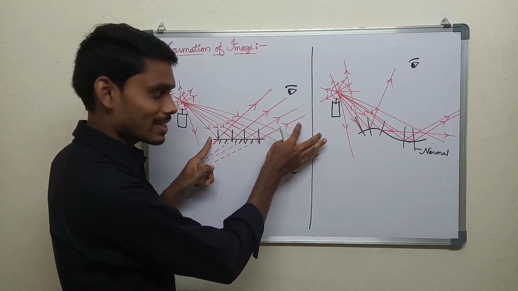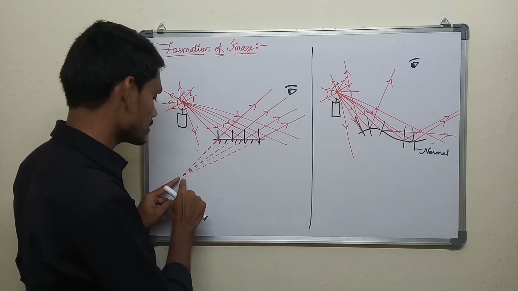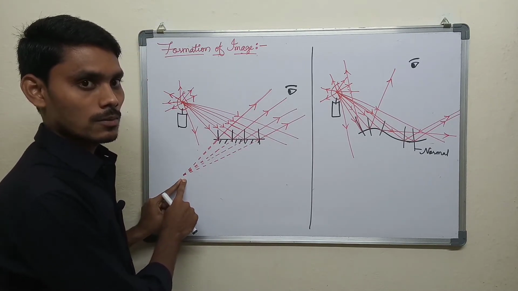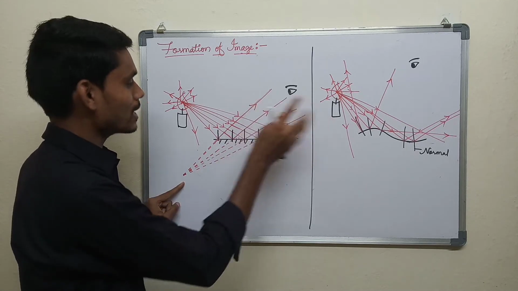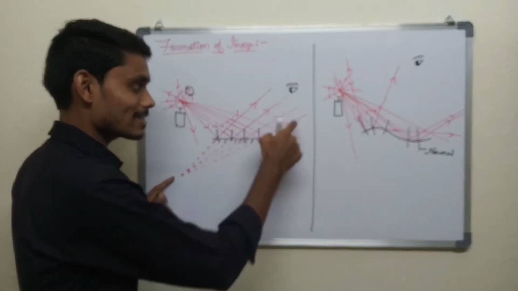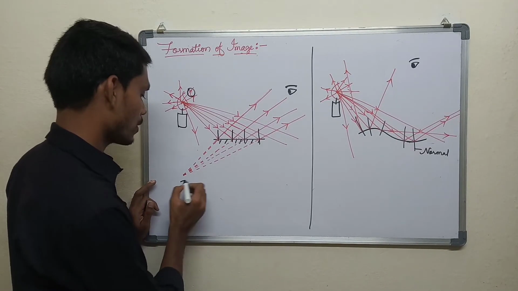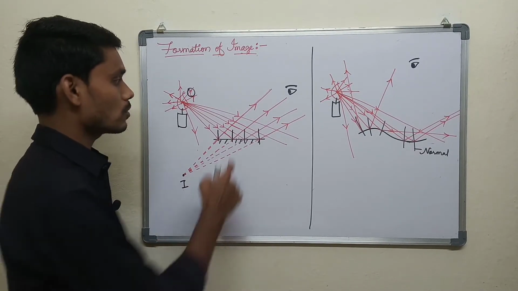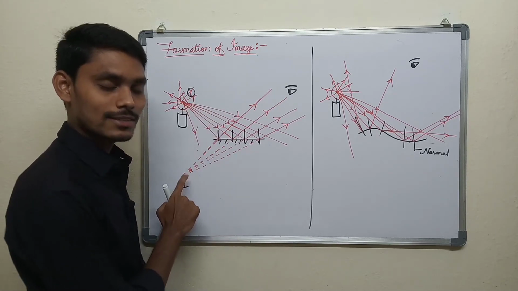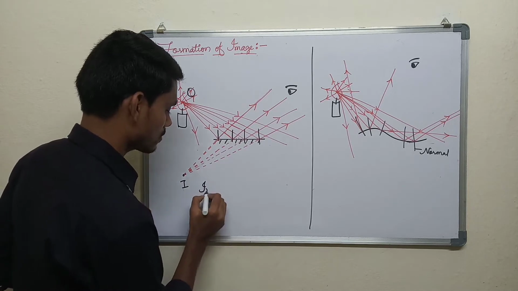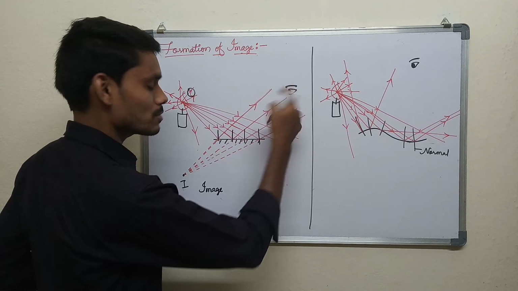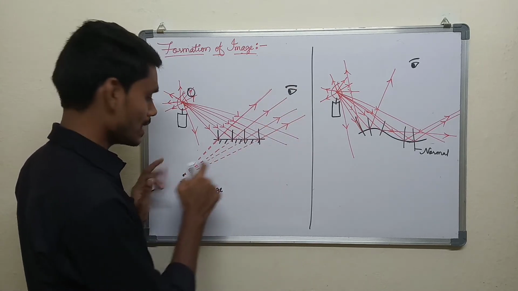And if we see clearly, these rays seem to be coming from a particular point. But these rays are actually coming from this point. We call it the object. But these rays seem to be coming from this point called I. So this object appears again at I. This we call the image. So if you see, these rays seem to be coming from this point, so we can see the image at this point.